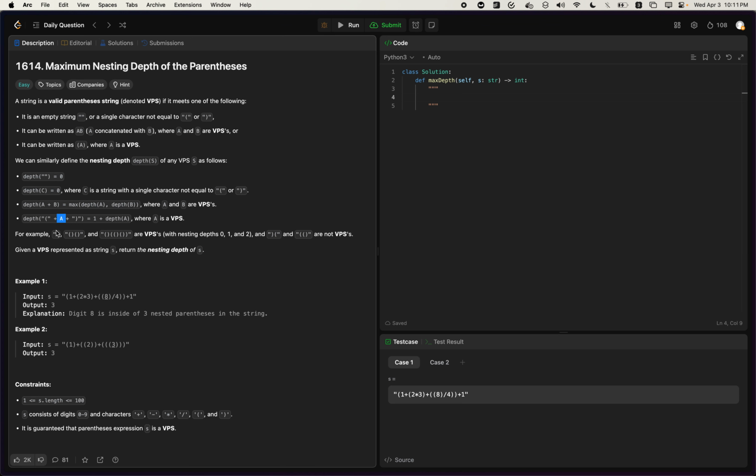So in this example here, this empty string is 0. This one right here has a depth of 1 because there's 1 open parenthesis and then it closes. And this has the same thing. This is also 1, so max of 1 comma 1 is 1. And if we subdivide this, this is a depth of 1. This one is a depth of 2. So that's why the second one is 2.